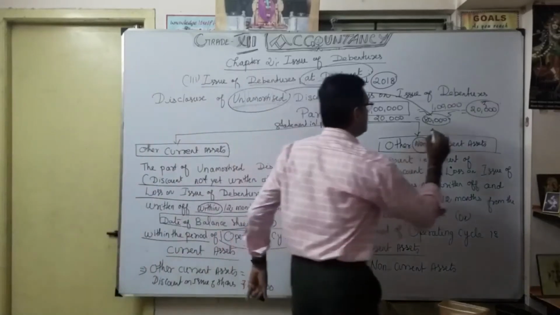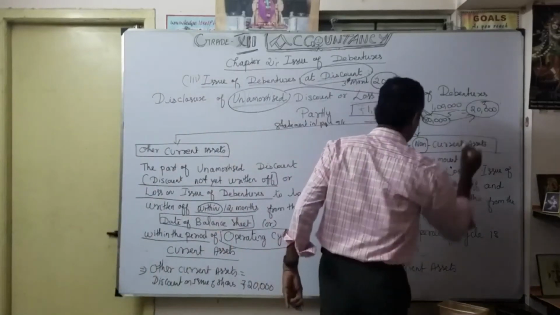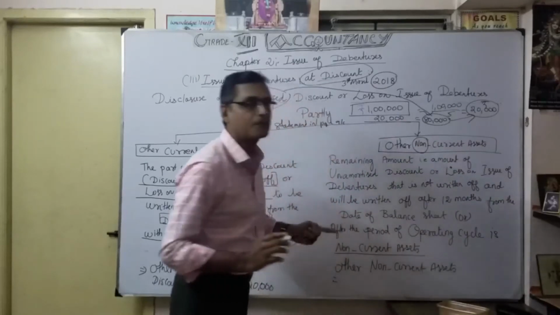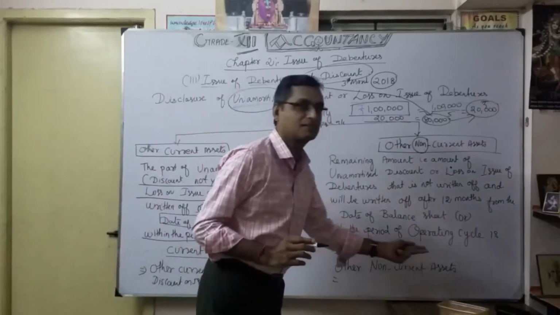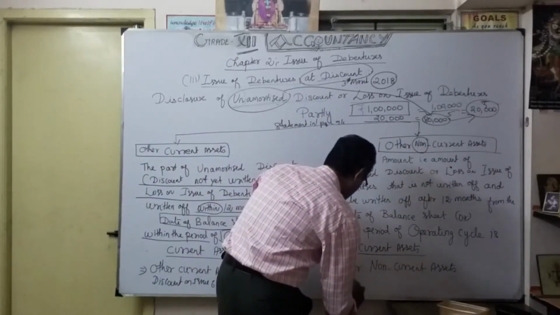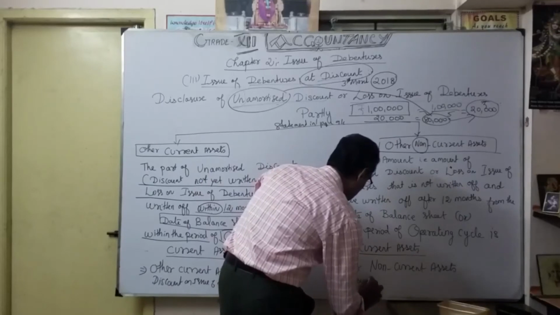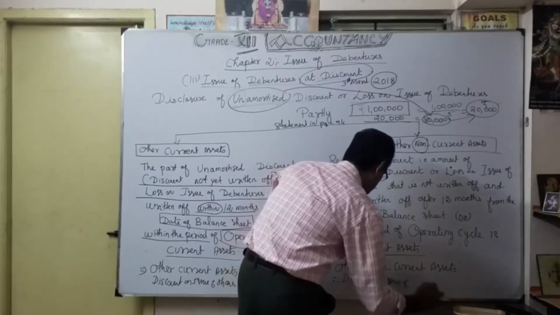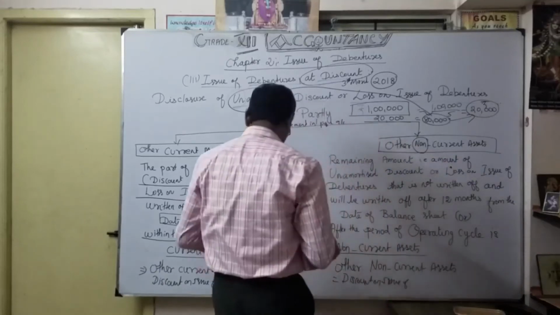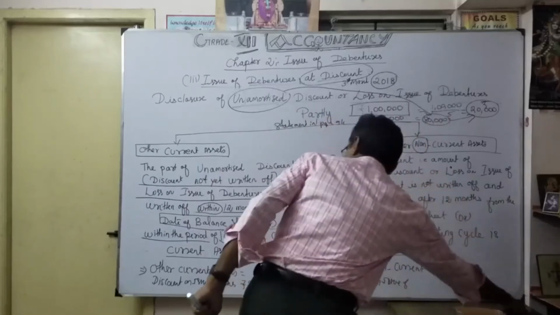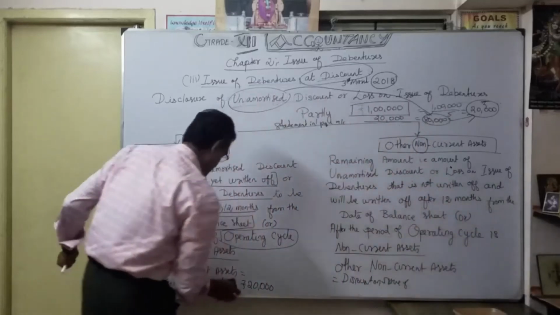From the 80 minus 20, balance 60,000 I am going to show here under other non-current assets, discount on issue of debentures. See, I wrongly wrote shares earlier. Not shares, discount on issue of debentures.